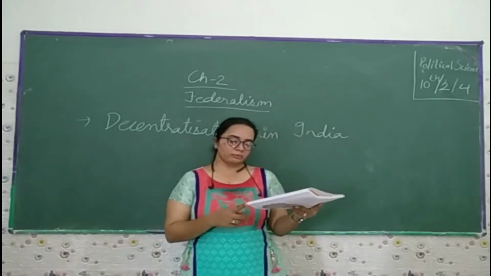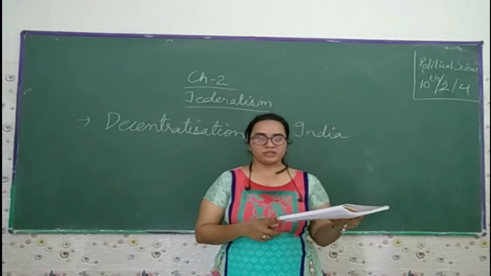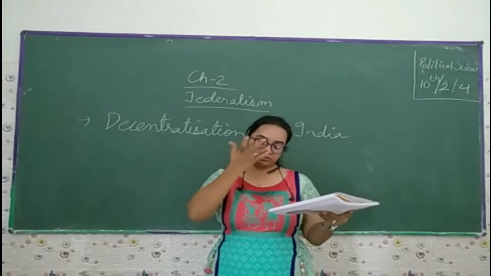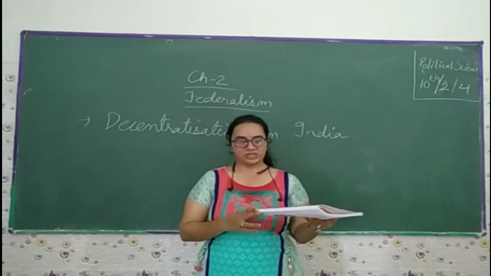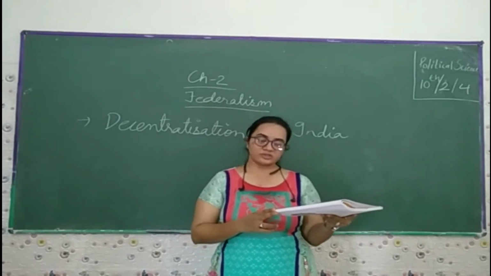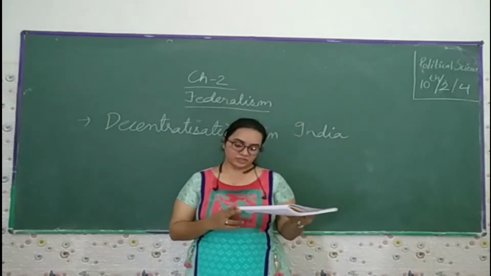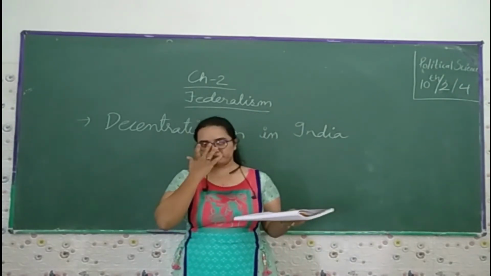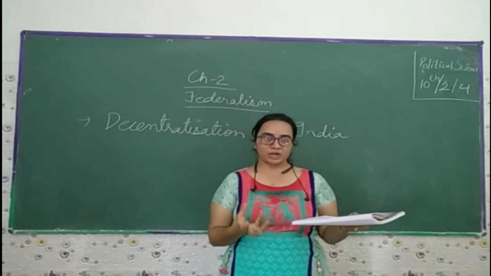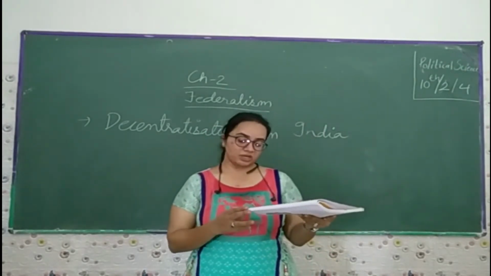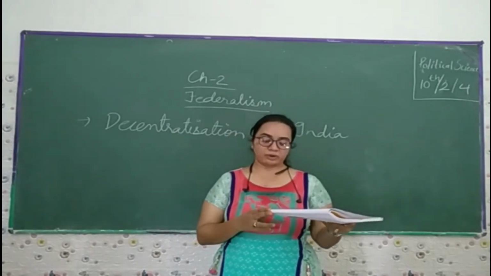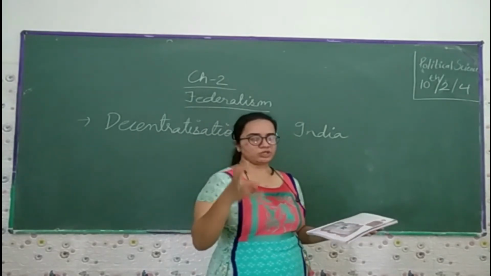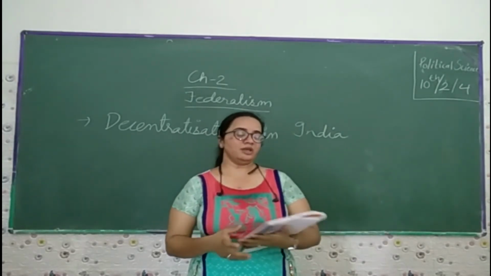Rural local government is popularly known as the Panchayat Raj. Each village or group of villages in some states has a Gram Panchayat. This is a council consisting of several ward members, often called Panch, and a president or Sarpanch. They are directly elected by all the adult population living in that particular ward. All the adult people in the area give their vote, and they elect the president or Sarpanch.